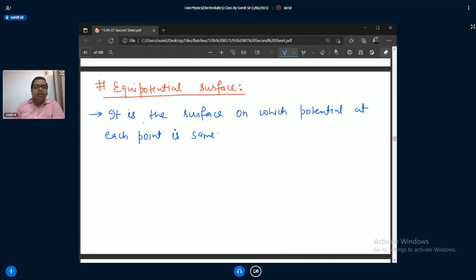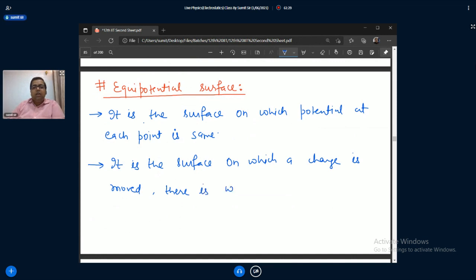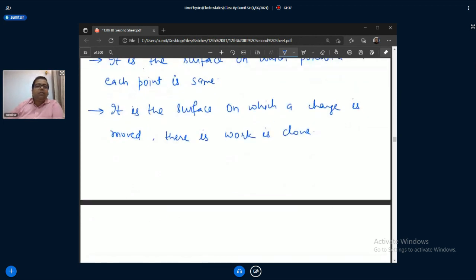Okay. Next point. If potential is constant, that means we can say it is the surface on which a charge is shifted or moved, there is no work done. Just tell me, if the potential is same, that means it doesn't have any potential difference. Am I correct?